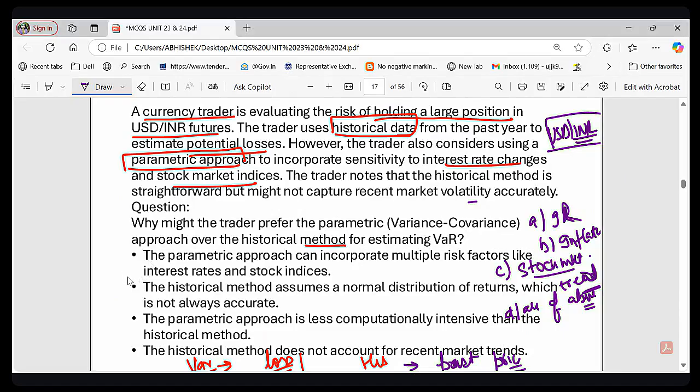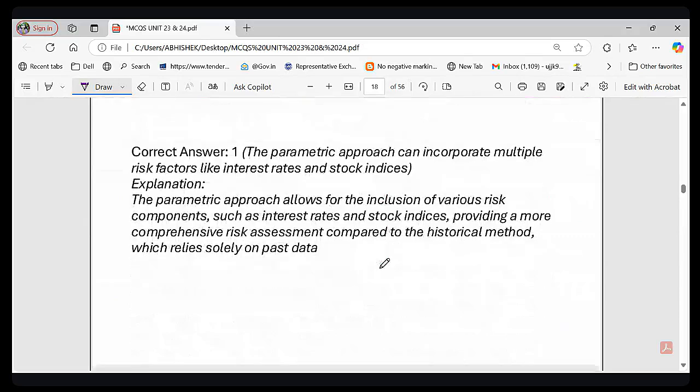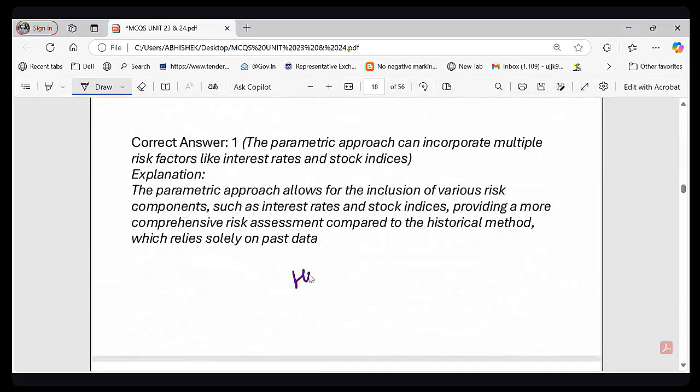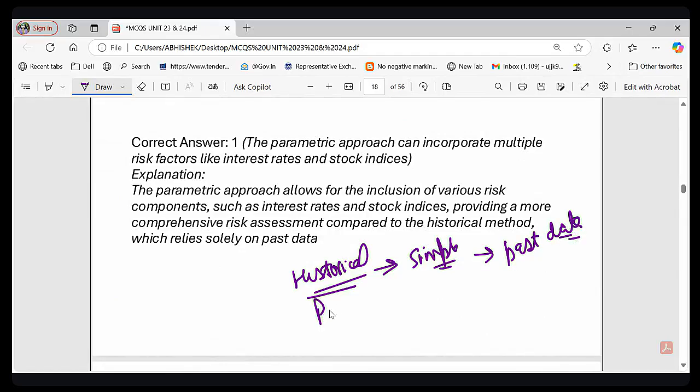So now what is the correct answer? The correct answer is option A, right? Because the parametric approach can incorporate multiple risk factors like interest rate and stock indices. So this is the correct answer. So what we learned from this question is that you must know the difference between the historical data approach and the parametric approach. The historical data approach is very simple, but it only looks at the past data. But parametric VAR includes multiple factors like interest rate, stock indices and correlation, making it more reliable.